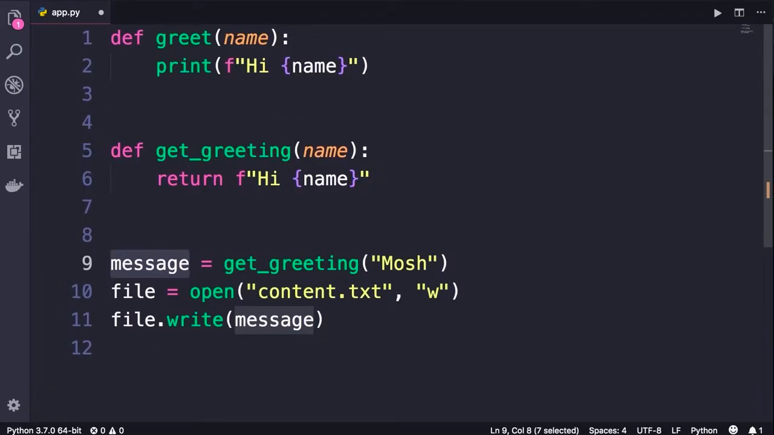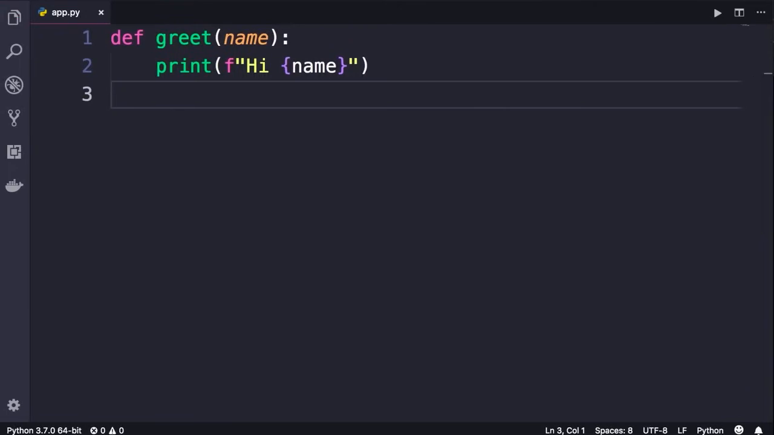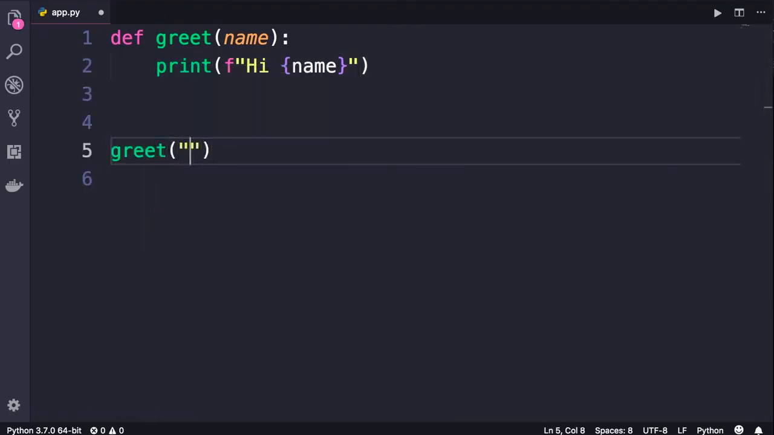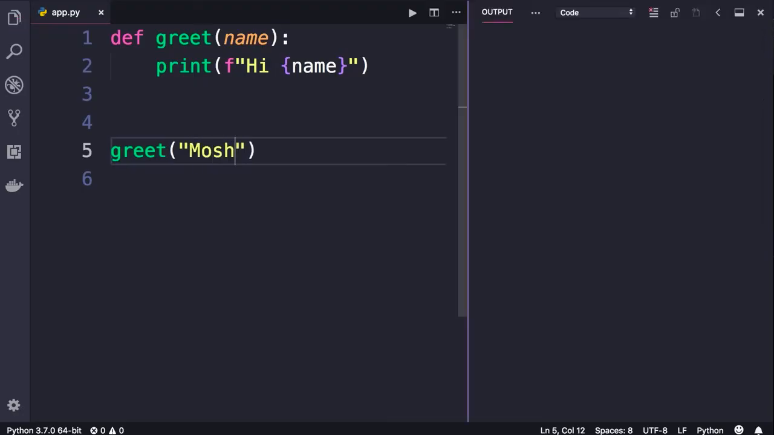But what I want you to take away here is that we have this message variable and we can do whatever we want with it. We can print it on the terminal, write it to a file, send it in an email, and so on. And one more thing before we finish this lecture. So here's our greet function. And as you can see, we're simply printing a string. Now, if we call greet, give it a name, run the program, we get this message, hi Mosh.